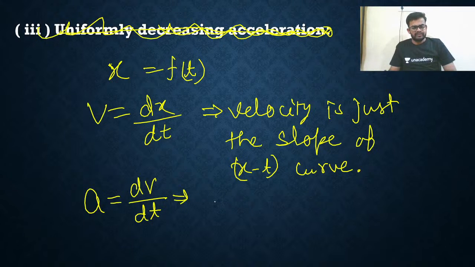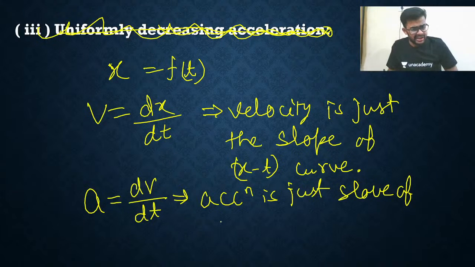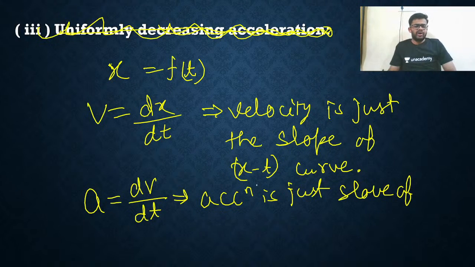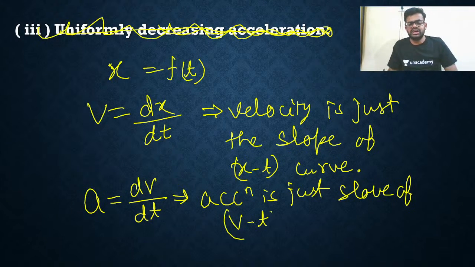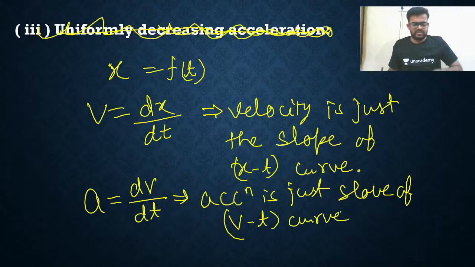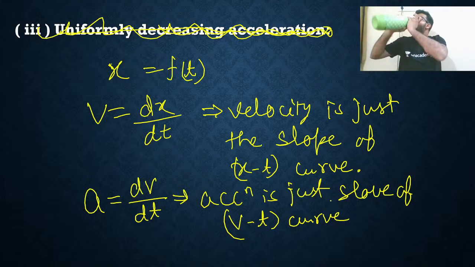So acceleration is just the slope of the vt curve.